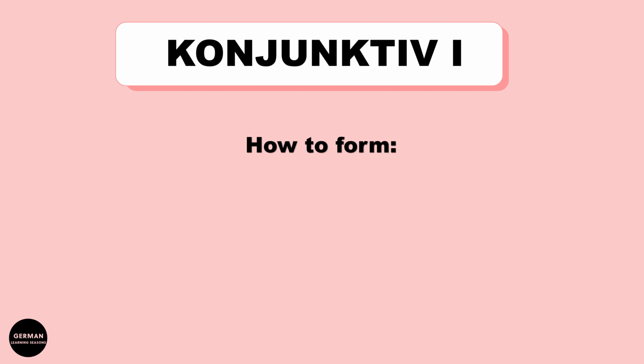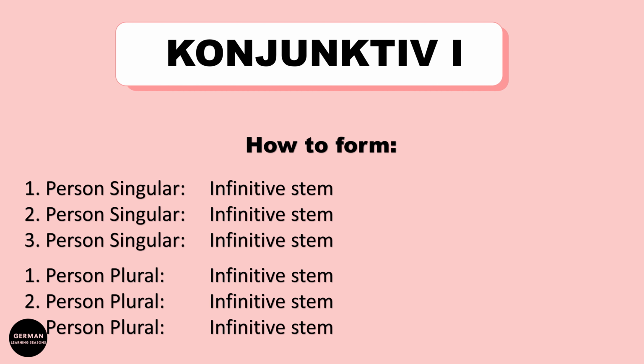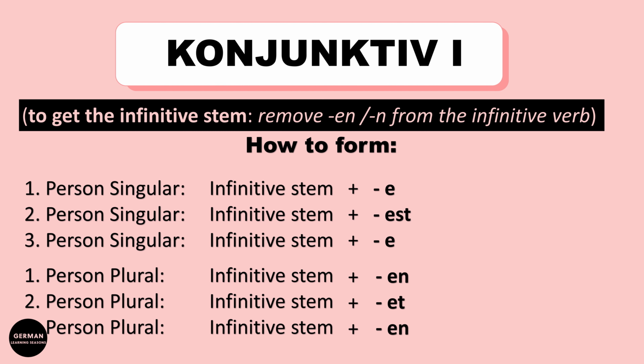Let's move on to our next step, how to form the Konjunktiv 1. This is pretty easy, we just have to take the infinitive stem plus the Konjunktiv 1 endings e, est, e, en, et, en. By the way, if you don't know how to get the infinitive stem, you just have to remove en or n from the infinitive verb, and here we go.